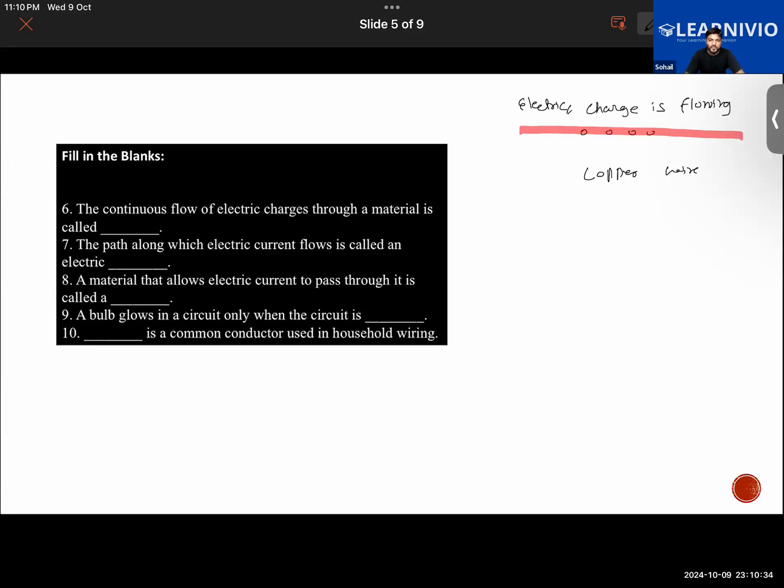If the bulb in the house is glowing, what is happening? The electric charges are actually flowing in the wire, because of which the bulb is glowing. And this continuous flow of the electric charge through a material is called electric current. Getting it, Ayush? Understood it or not? Yes, sir. I now understood that question.